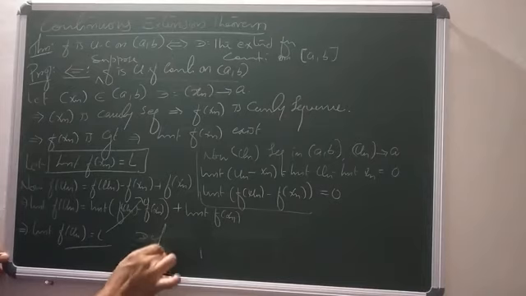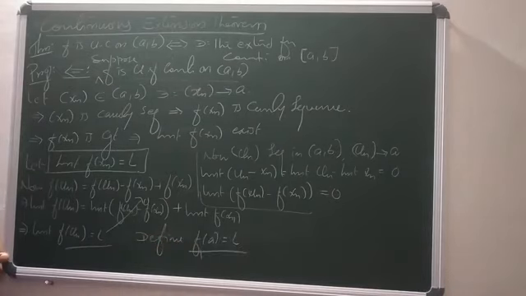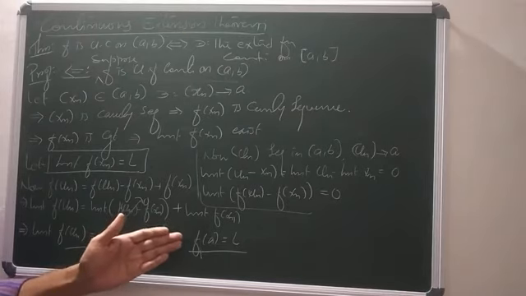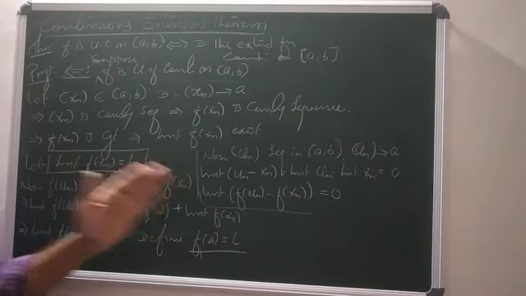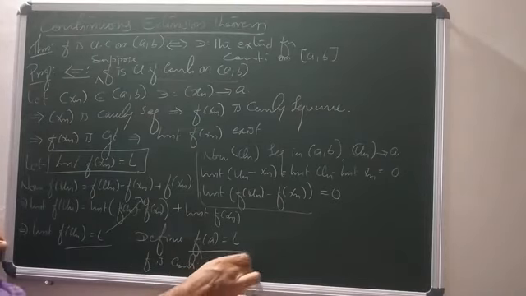Now define f of a equals L. Then f is continuous at a.